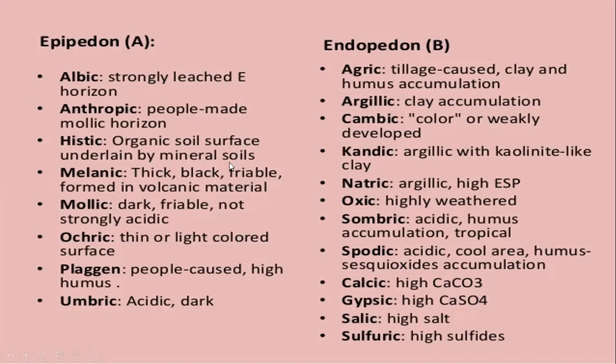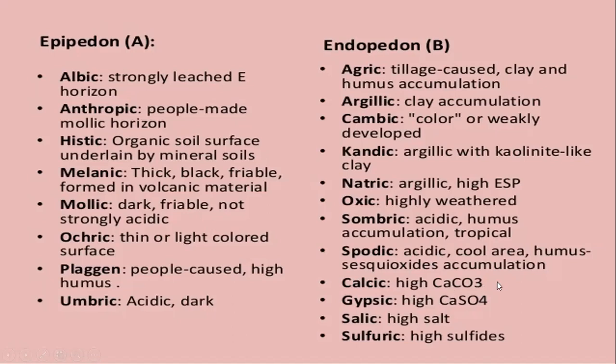If you remember this, it is enough for you, and you can easily tackle this lecture in the exam. Agric means tillage-caused clay and humus accumulation. Argillic means clay accumulation. Cambic means very weakly developed. Kandic is similar to argillic, and kaolin-like clay will be present. Natric means argillic with high ESP, meaning high sodium concentration. Oxic is highly weathered. Sombric is very acidic, with humus accumulation in the tropics. Spodic means acidic, cool area, and humus and sesquioxide accumulation.